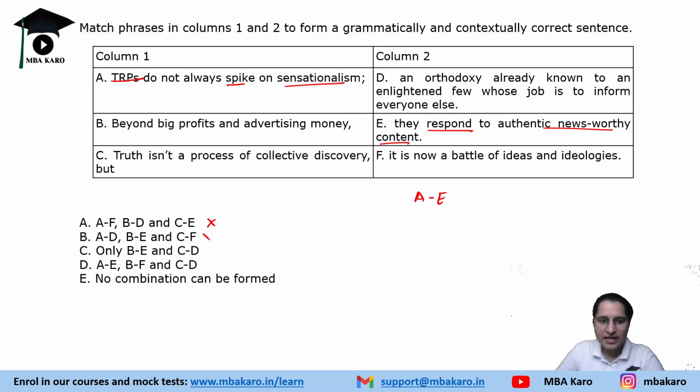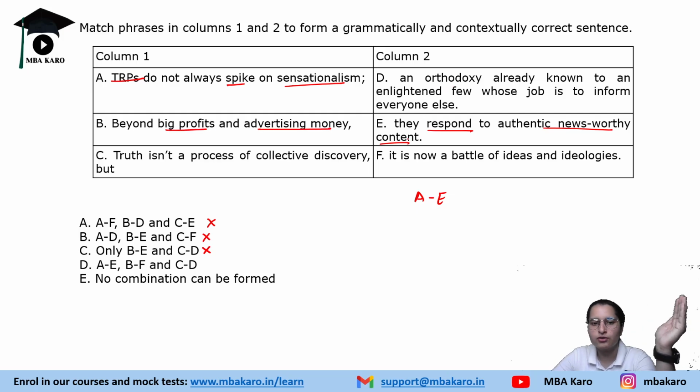So by eliminating, we are left with one option, but we'll also see this. Beyond big profits and advertising money, an orthodoxy already known to an enlightened few whose job is to inform. So big profit and advertising money is not an orthodoxy, so D will not go with it. Beyond big profits and advertising money, it is now a battle of ideas and ideologies, right?